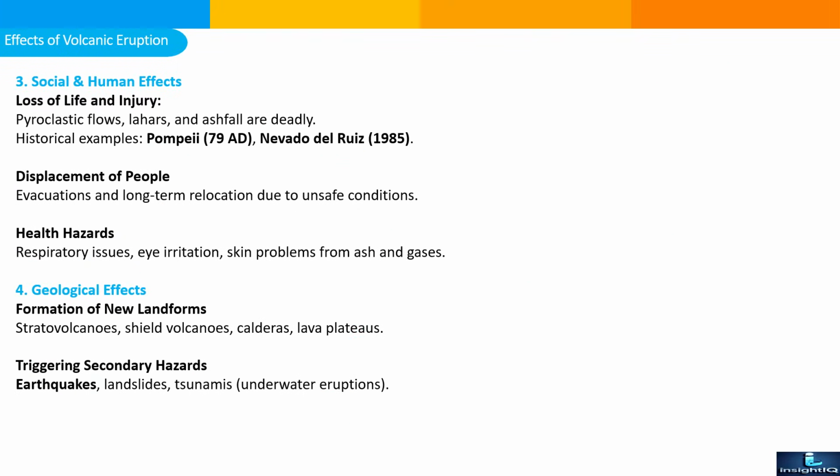Next is the social and human effect: loss of life and injury. Pyroclastic flows, lahars, and ashfall are deadly. Historical examples: Pompeii city in Italy and Nevado del Ruiz in 1985. Displacement of people: evacuation and long-term relocation due to unsafe conditions. Health hazards: respiratory issues, eye irritation, skin problems from ash and gases. Geological effect: formation of new landforms like stratovolcanoes, shield volcanoes, calderas, lava plateaus, triggering secondary hazards like earthquakes, landslides, tsunamis, underwater eruptions, etc.